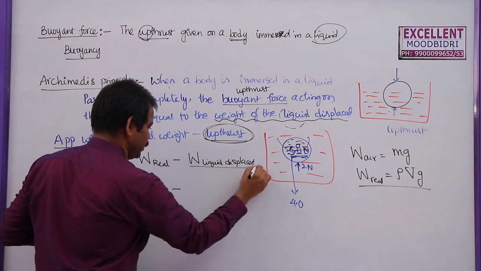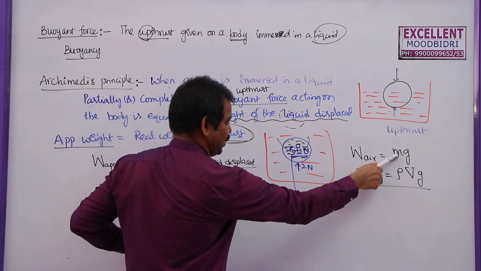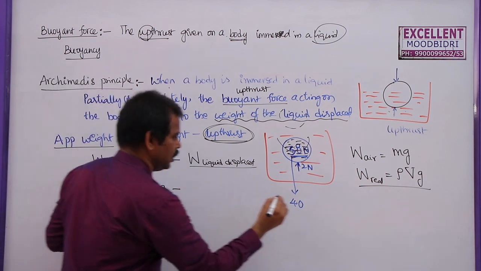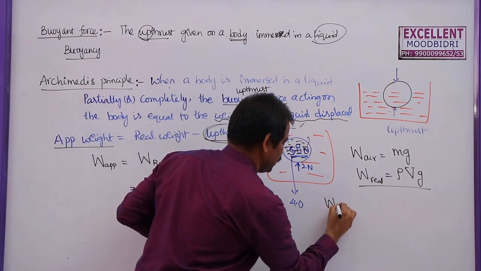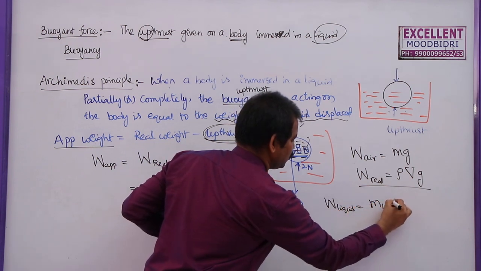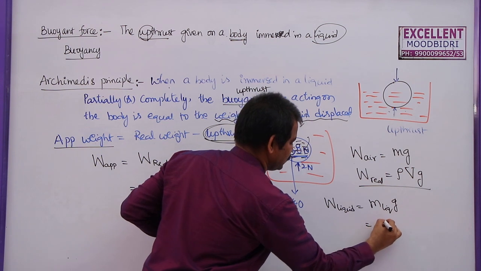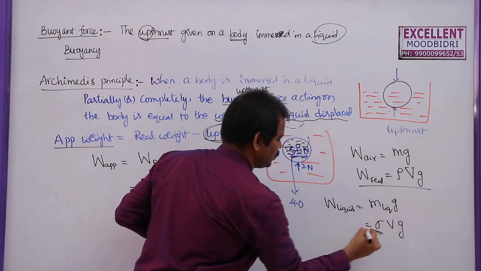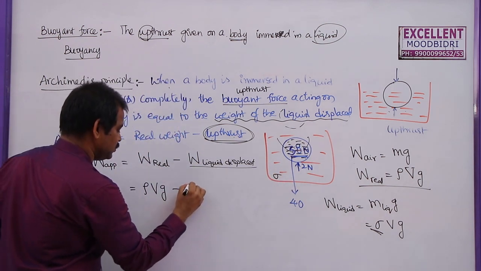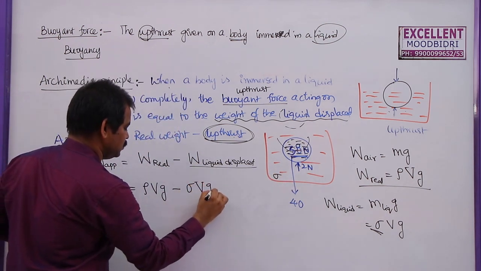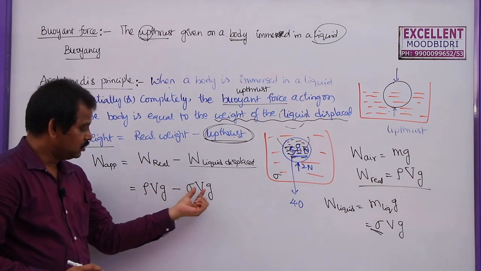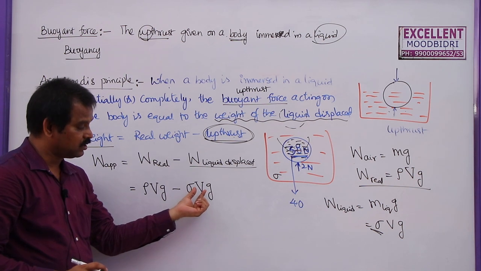So to find this, I can write the mass of the liquid into g. Weight of the liquid is given by mass of the liquid into g, so here we can write sigma Vg, where sigma is the liquid density. This is the volume of the solid, and this is the volume of the liquid displaced by the solid.